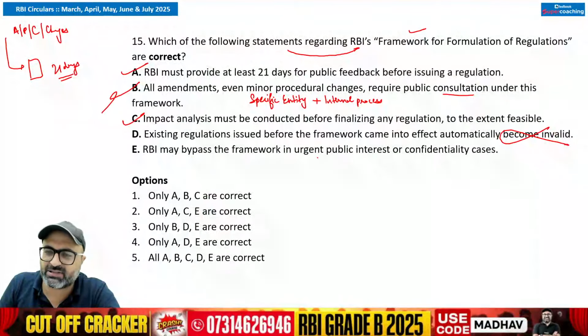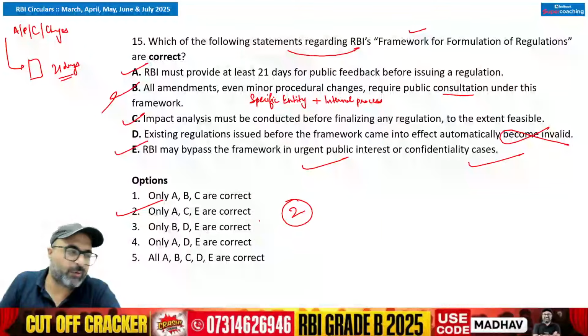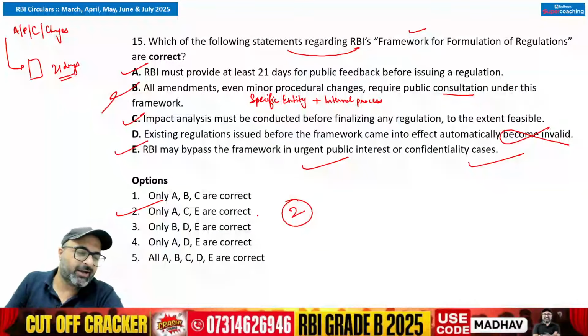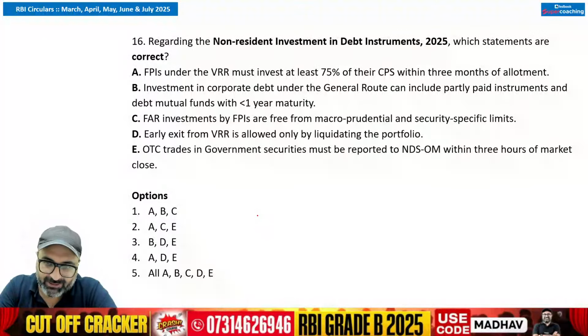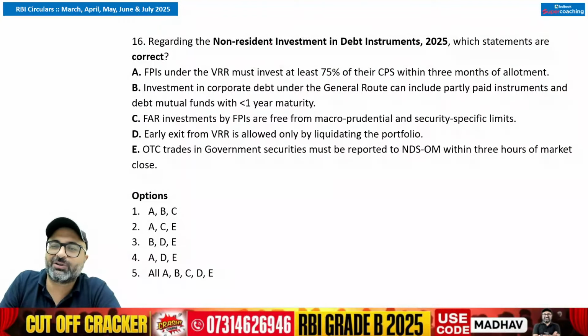RBI may bypass the framework in urgent public interest or in case of confidentiality cases. That is also true. So if RBI does demonetization, it will not tell you and take your feedback, it will directly announce its decision that now the demonetization has been done. Moving on to the next.